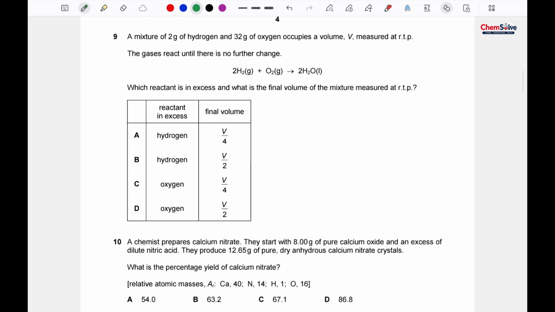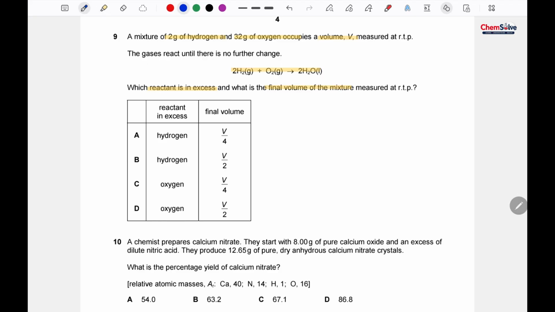Okay, next question, question number 9. We have to do a lot of calculation for question number 9. A mixture of 2 gram of hydrogen and 32 gram of oxygen occupied a volume V. Okay, so this is the equation we are provided with, and we have to find out two things: which reactant is in excess and what is the final volume of the mixture. Okay, so we are provided with the masses of the hydrogen and the oxygen. So let's find out their number of moles with the help of this information.